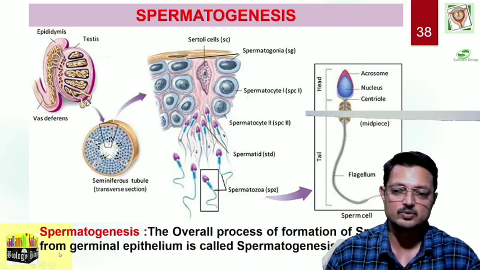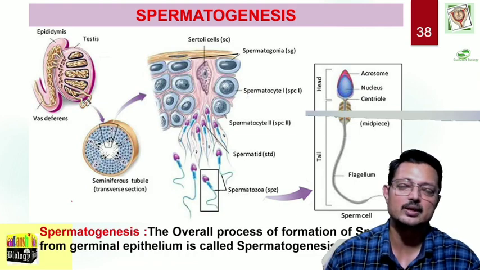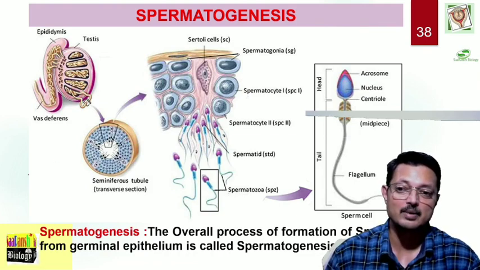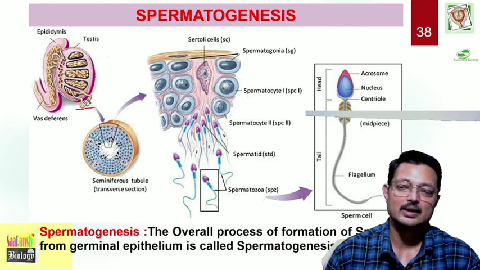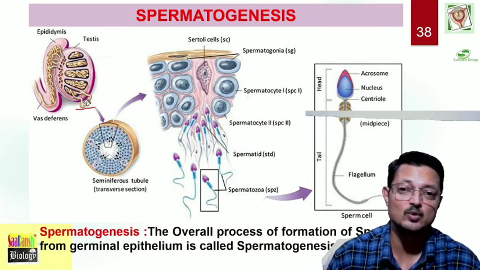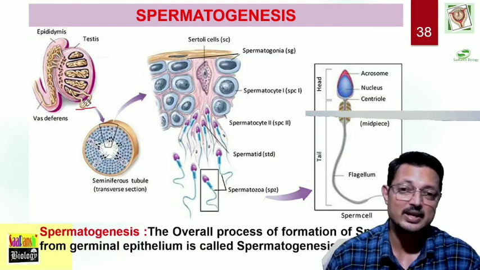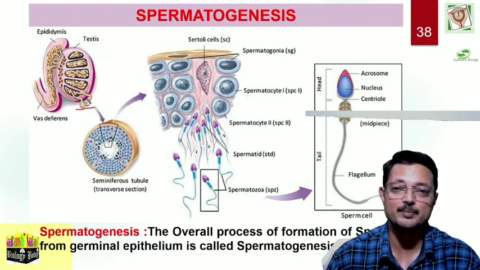When we talk about spermatogenesis, the site of spermatogenesis happens to be the testis. Testis is the primary reproductive organ in male, and in testis there are seminiferous tubules, the specialized tubules which are lined by specialized cells or germinal epithelial cells.